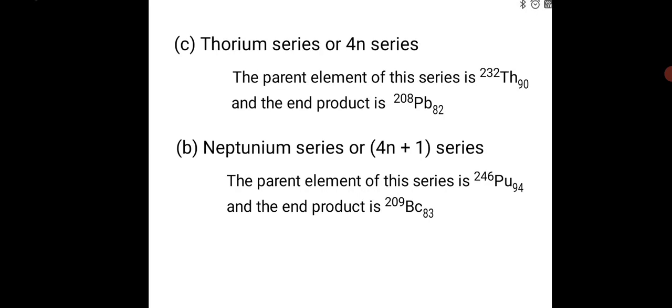Next one is the neptunium series, also known as the 4n plus 1 series. Here the parent element of this series is plutonium 241, and it gives the stable end product bismuth 209. This series is represented as the 4n plus 1 series because the elements of this series have masses in integral multiples of 4 plus 1.